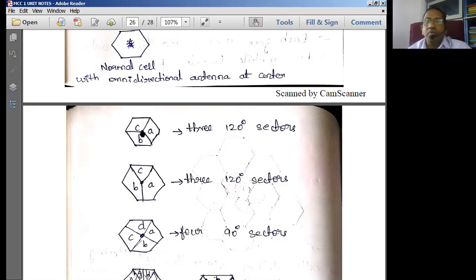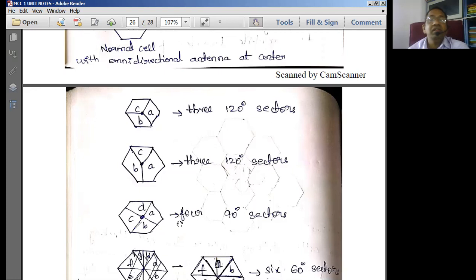So already you have a protractor with you. Please take protractors to the examination hall, and using the protractors you can figure out the angle between the two sectors. Now this is one sector, this is another sector. The angle between these two sectors you have to keep at 120 degrees. Like that, just take a protractor of 360 degrees and cover 360 degrees here, 120, 120 each. Thereby you get all the sectors, and simply join all the points. Thereby we can draw three 120-degree sectors. So that is what we can have in the cellular architecture.